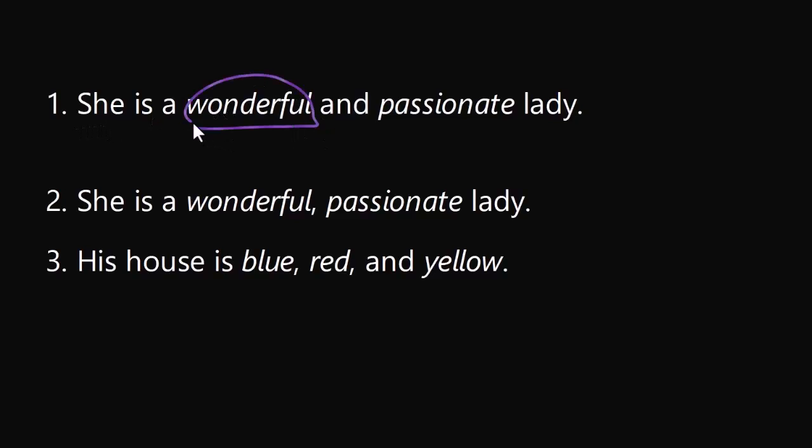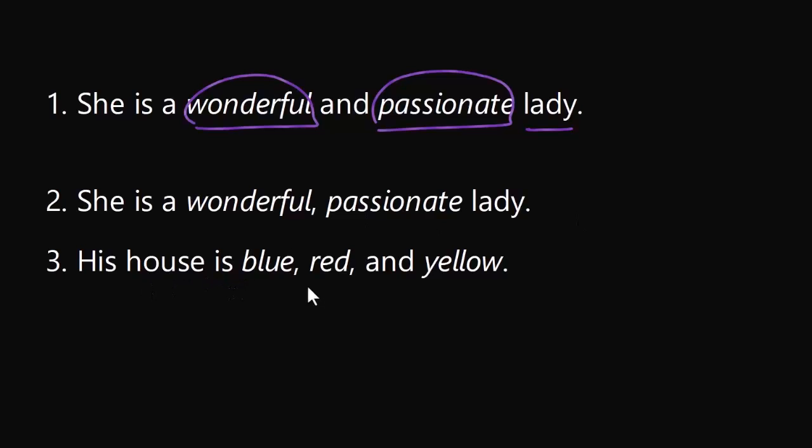She is a wonderful and passionate lady. These are descriptive adjectives and they both belong to the category opinion or quality. And these are modifying the noun lady. I can simply say she is a wonderful, passionate lady.